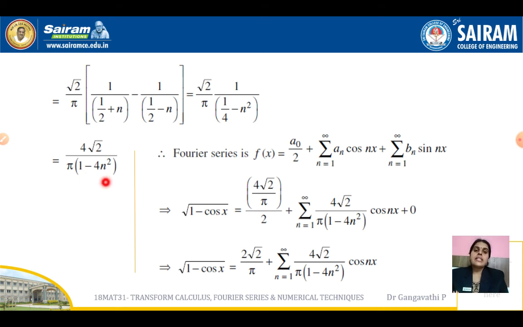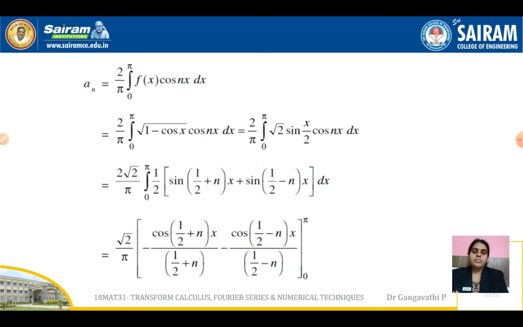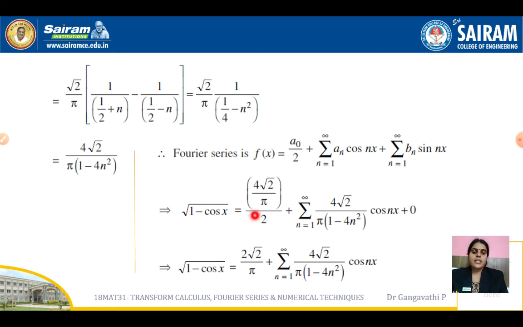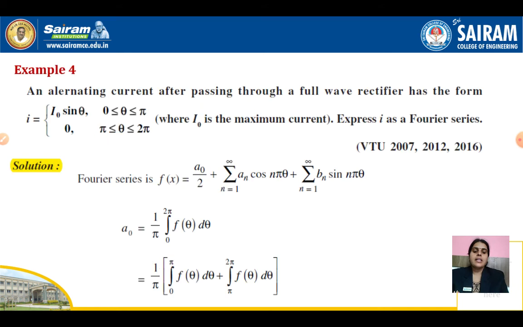So we have evaluated a0, an, and bn is 0. So substitute them in the Fourier series expansion. This is how we get the answer. And on final substitution and simplifying, we get that. And that is our Fourier series expansion of f of x in the interval 0 to 2 pi.